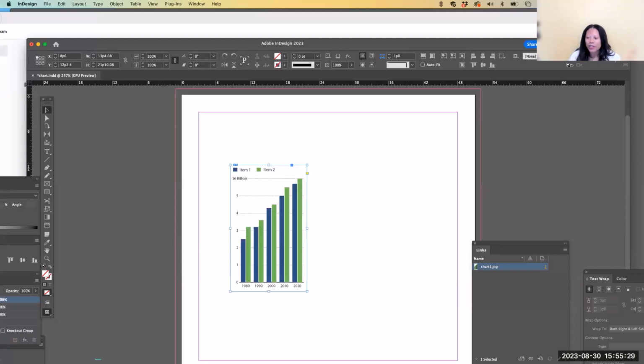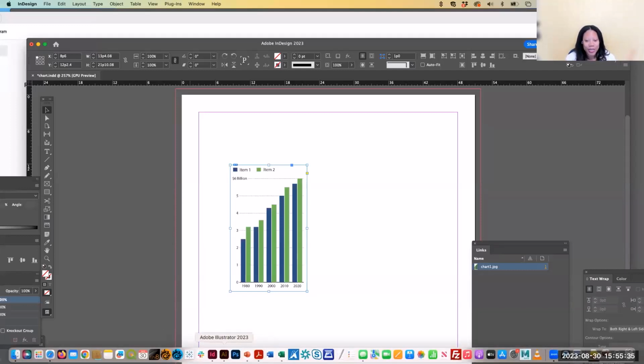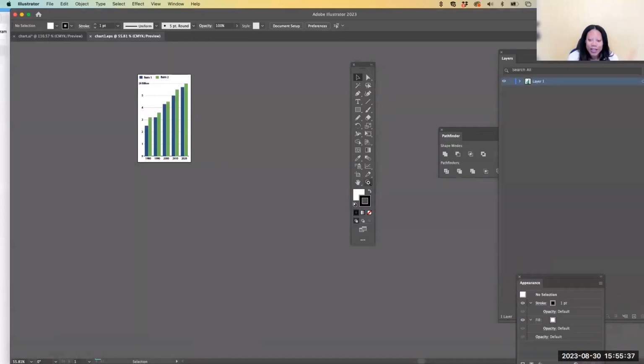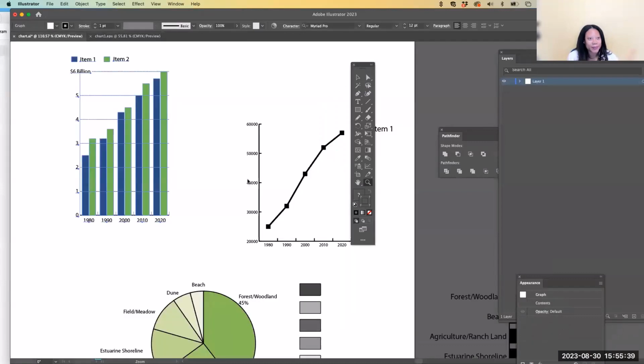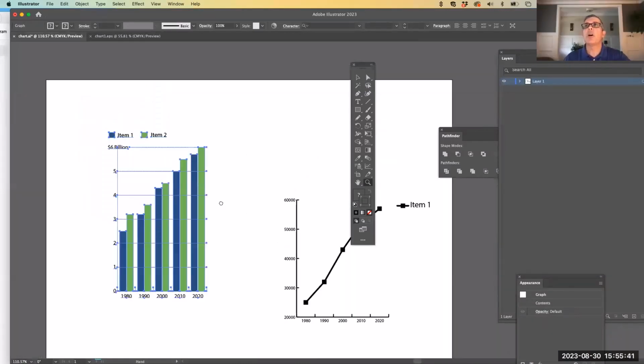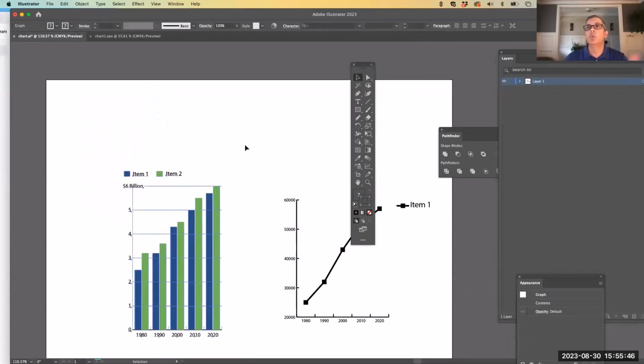Okay. It says, do you ever include a summary of the key shape at the beginning, such as the graph goes from 1980 to 2020 and the numbers increase steadily? Yes. So that is what we call a headline and an intro. So this is how you would do it.